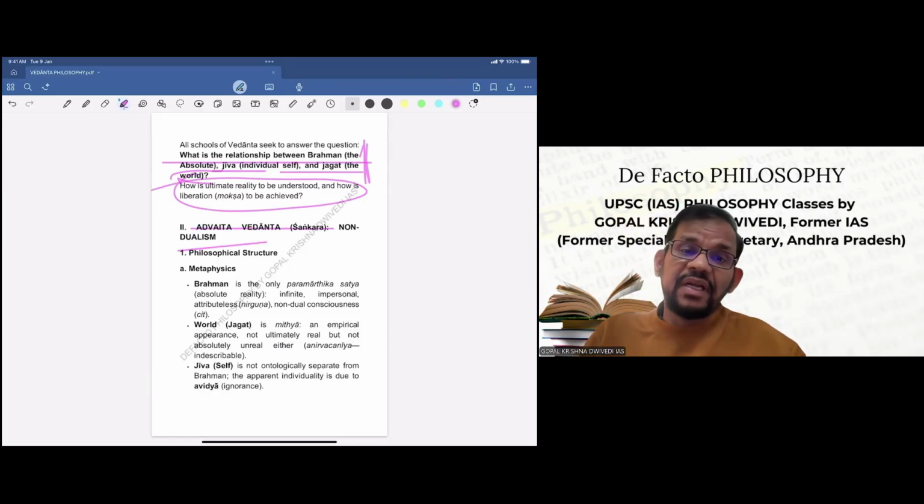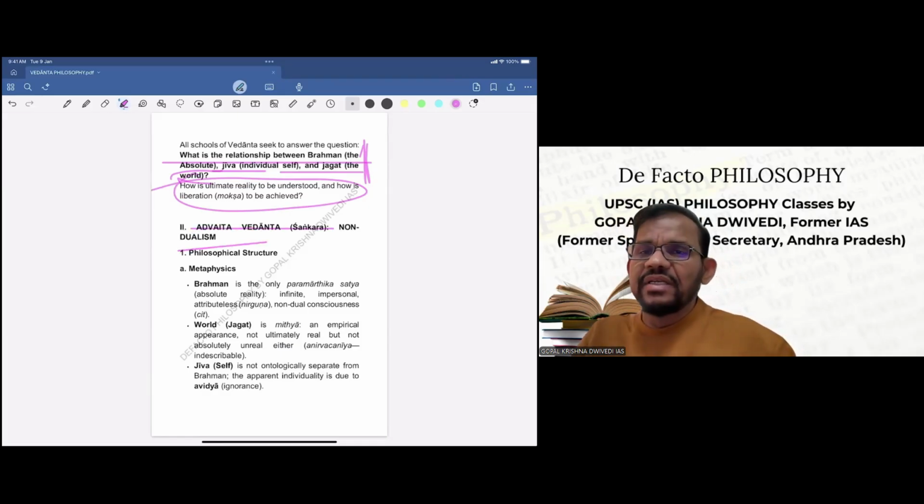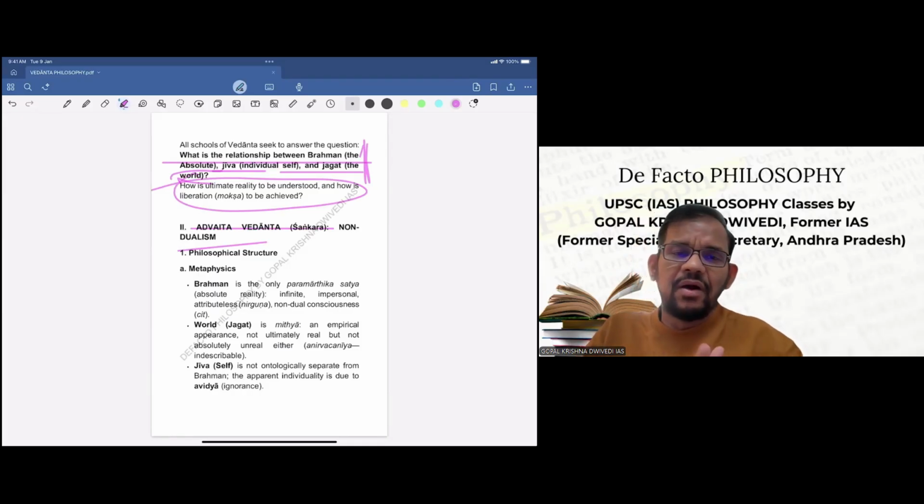His philosophical system is called Advait Vedanta. The name itself suggests that it is Advait, unified Vedanta, basically because he proposed that Jiva and Brahma are the same, or basically unified one, and therefore it is called Advait Vedanta. What is the philosophical structure? Now let us understand its metaphysics. Brahma is the only Paramarthik Satya, absolute reality, infinite, impersonal, attributeless, non-dual consciousness. So this is the Brahma of Shankaracharya.